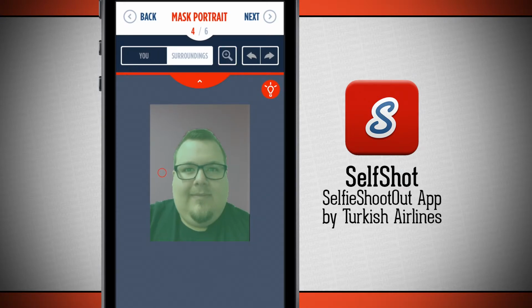If I ever make a mistake, I can hit the forward and back buttons to redo or undo any of my masking. Now that I've got it masked, go ahead and hit next. What this is going to do is bring me into the next phase where it's going to input and process the mask and then put my selfie onto the background that I've chosen.